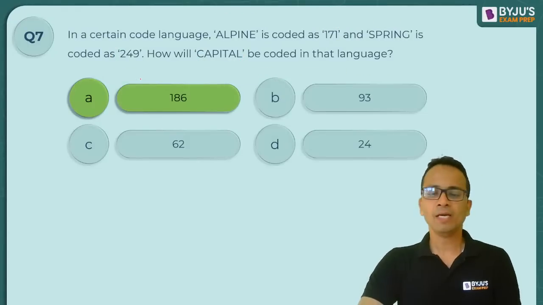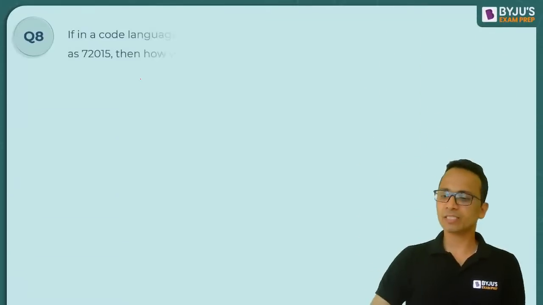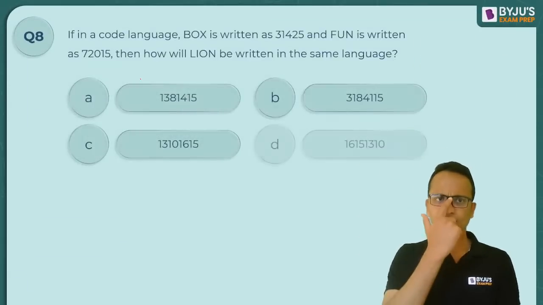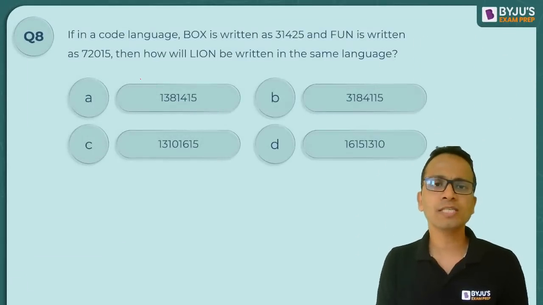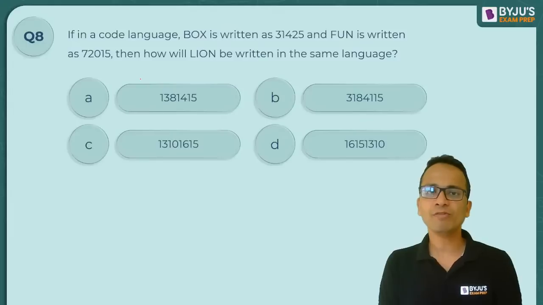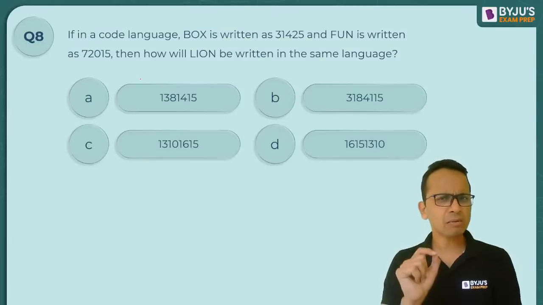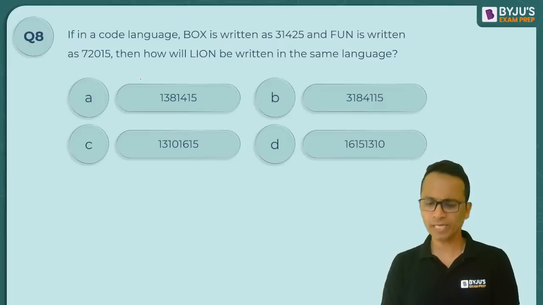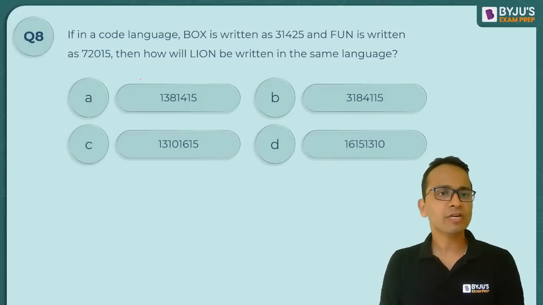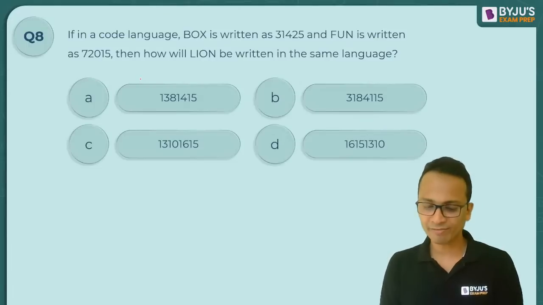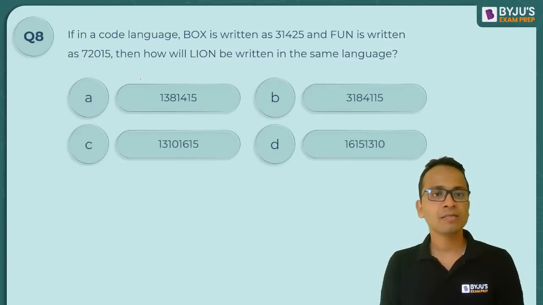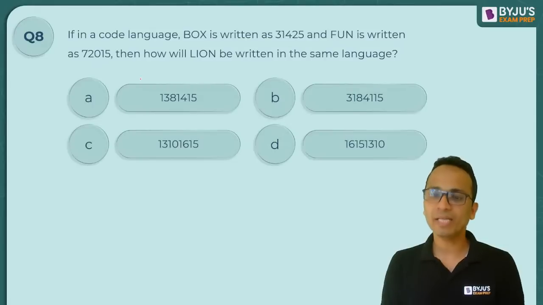All right. Question number 8. Let's have a look at it. Now, in a code language, box is written as 31425. This might be slightly difficult. Now, fun is written as 72015. Then how will lion be written in the same language?